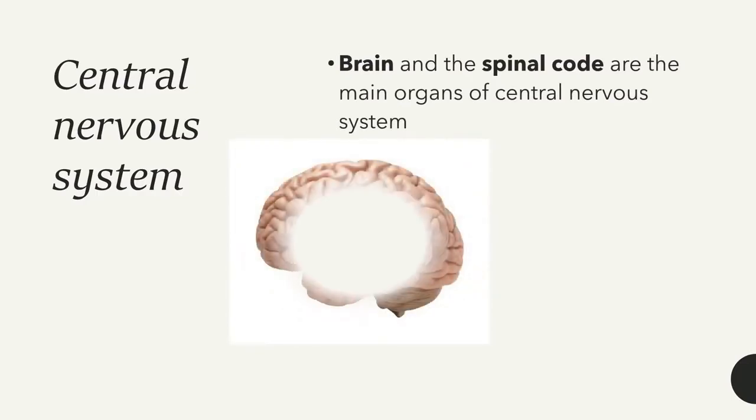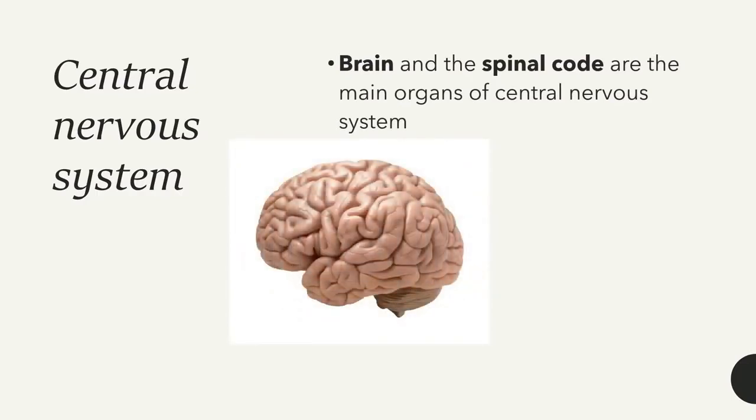The first organ you find is the brain, and it is the main organ of the central nervous system. And then you find the spinal cord as the second organ. So with the involvement of these two organs, our central nervous system functions to coordinate the organs of our body.